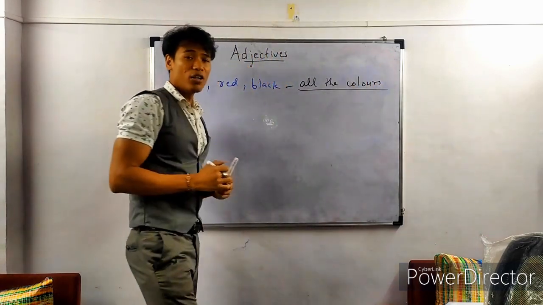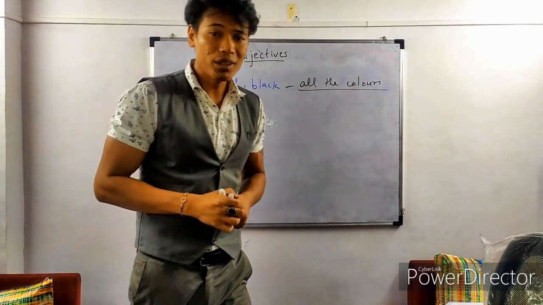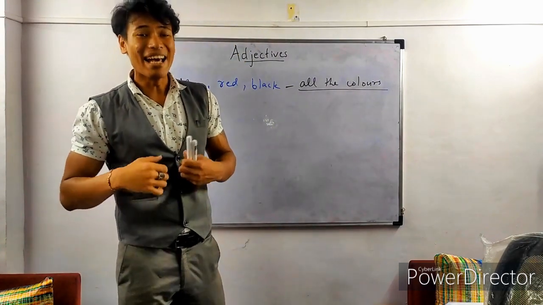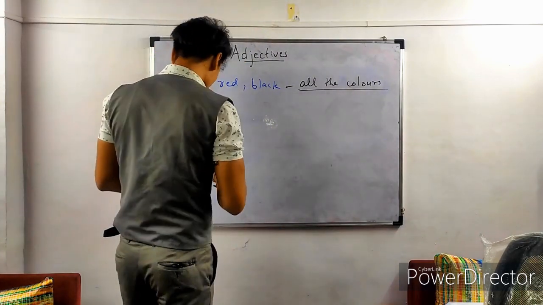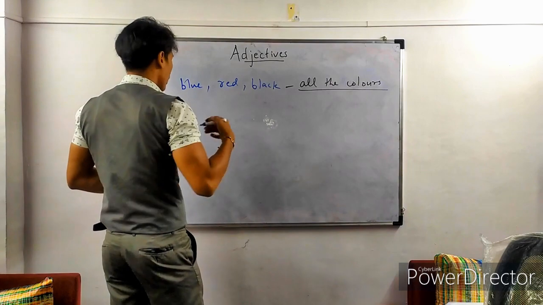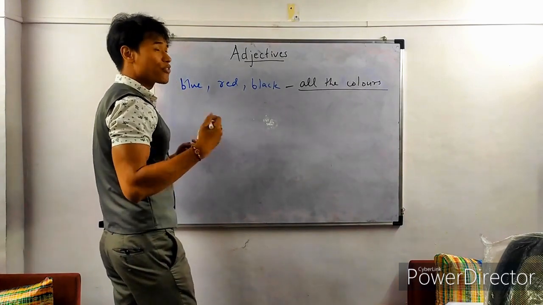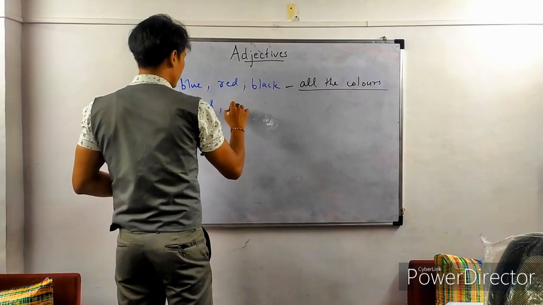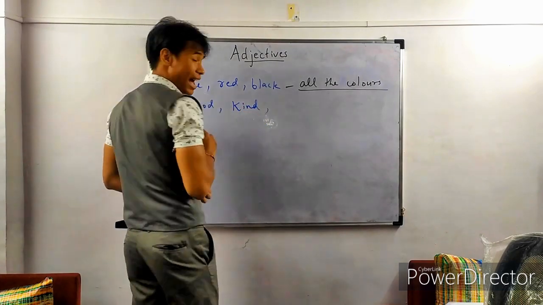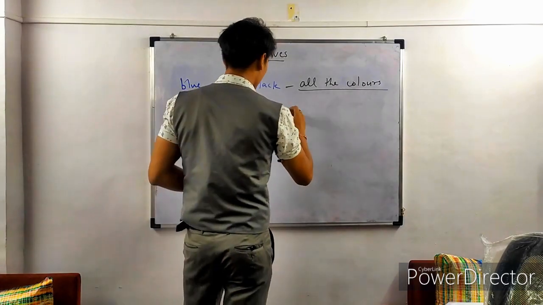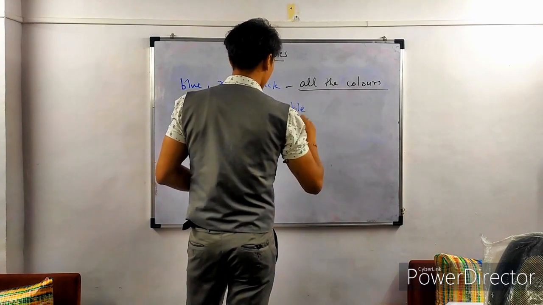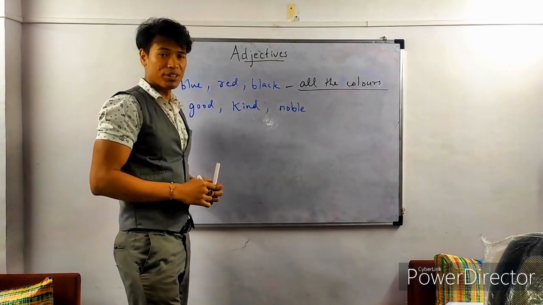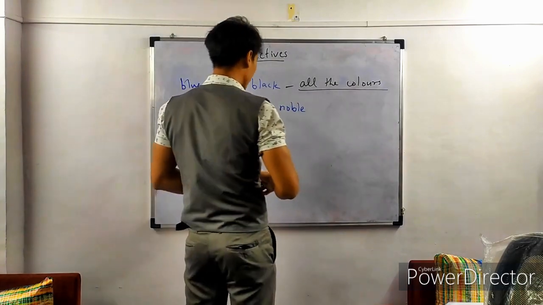All the colors in the world, they are all adjectives. And then we have quality or nature of a person. So we can say good, kind, right? And maybe noble. A person can be noble, okay?